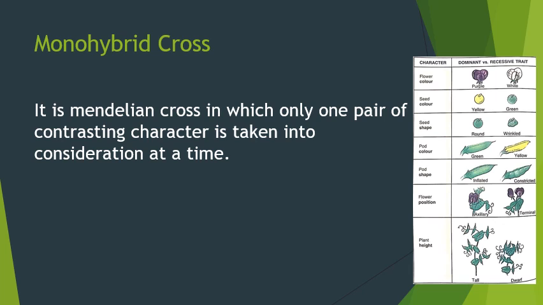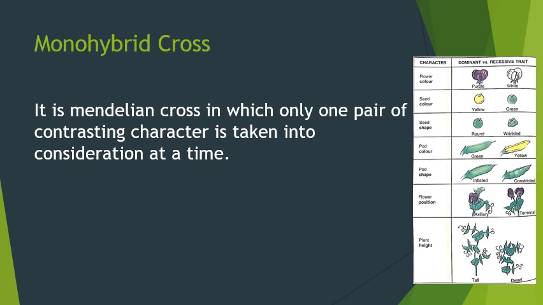Here, in this case, height of a plant, he took pure tall plant and crossed with pure dwarf plant. So the alleles for this tall plant will be capital T, and for dwarf plant, small t, small t. The progeny which he received in F1 generation.